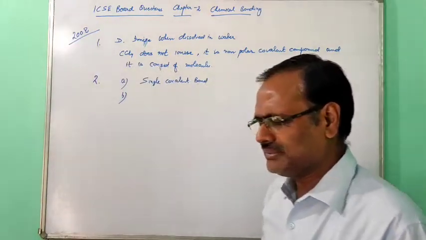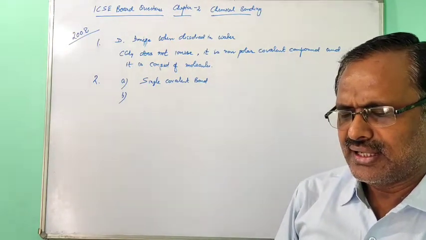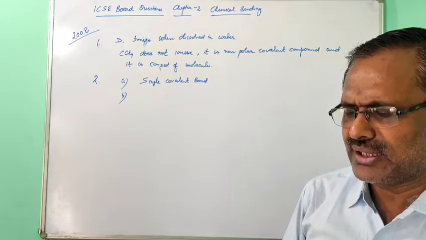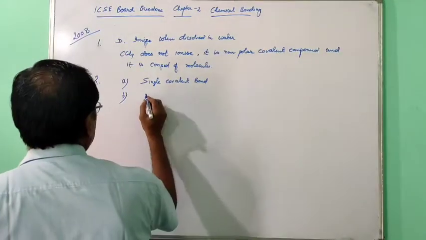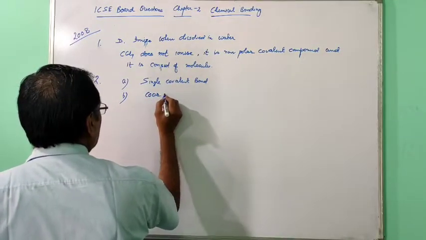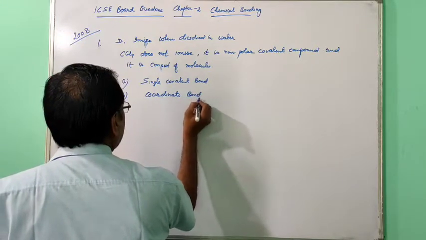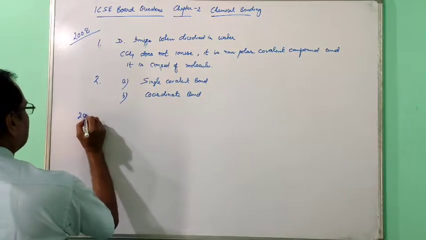Then the second term. A bond formed by a shared pair of electrons with both electrons coming from the same atom. So this is a coordinate bond. So this 2008 is over. Now 2009.